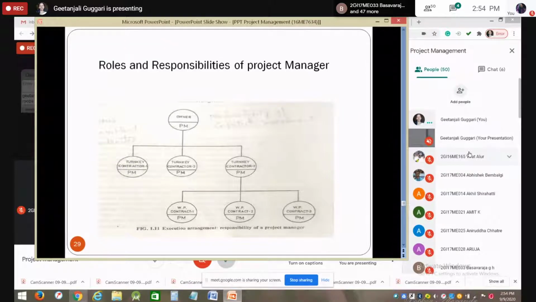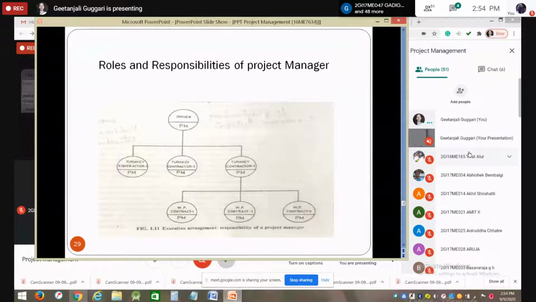At the same time, you have to control the activities which are not going according to your schedule. Yeah, cost estimation, that also. So these are the major responsibilities of a project manager.